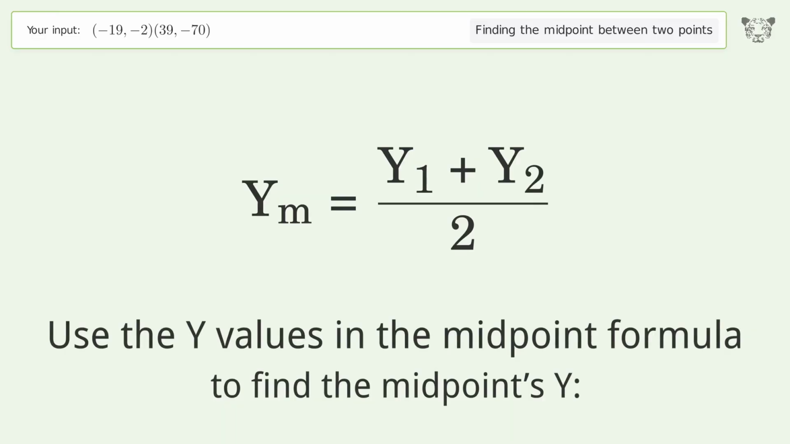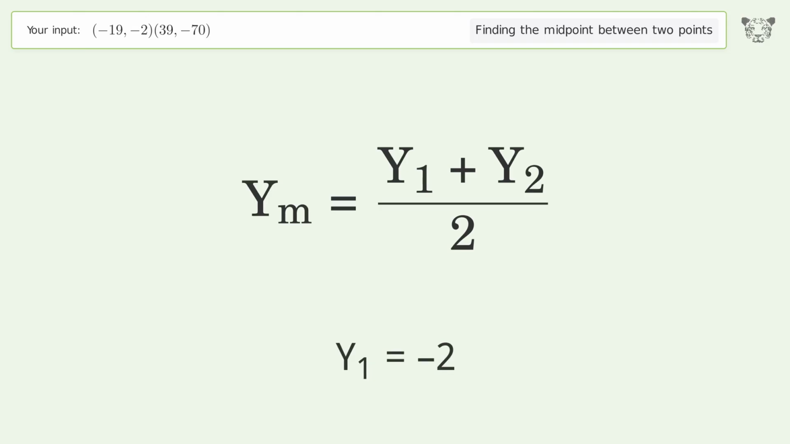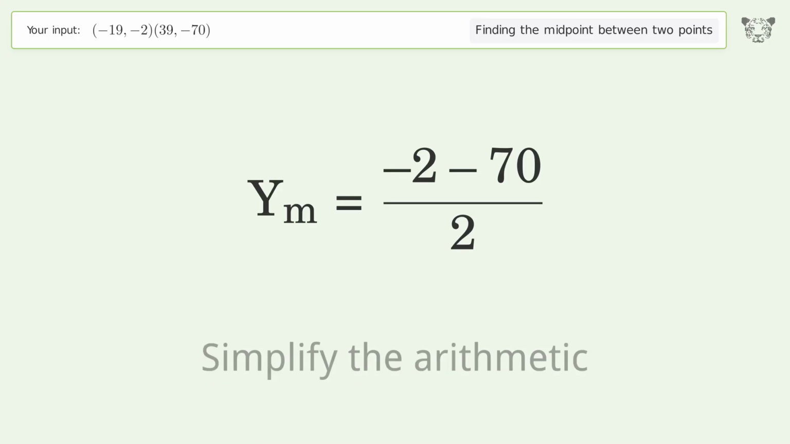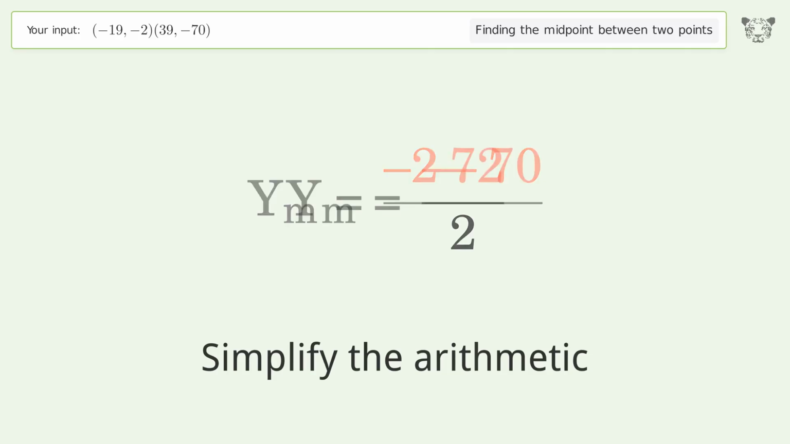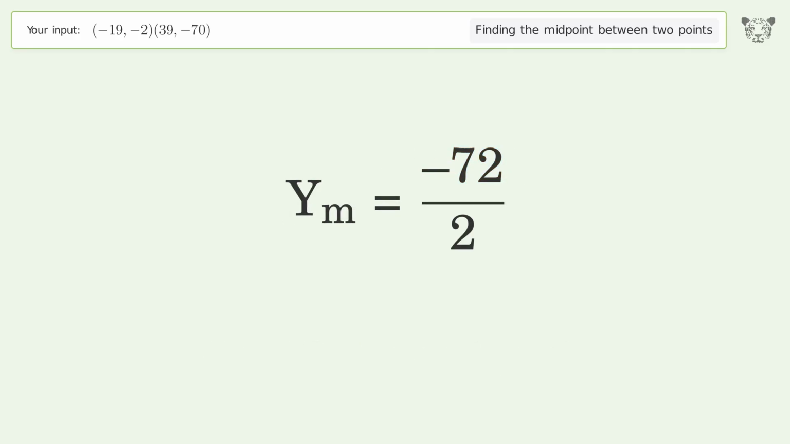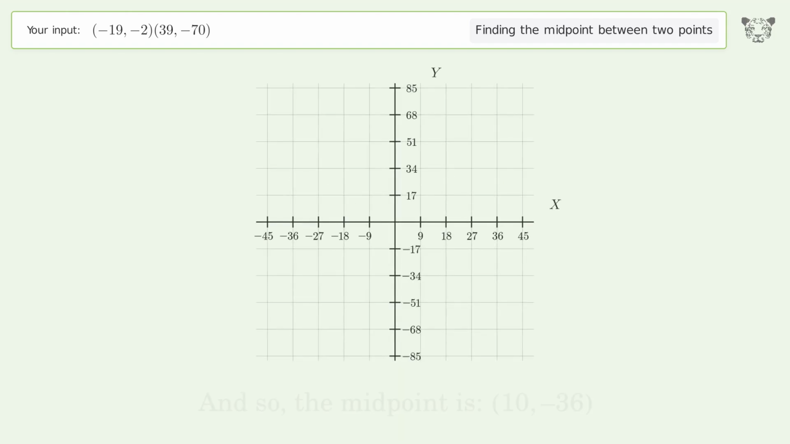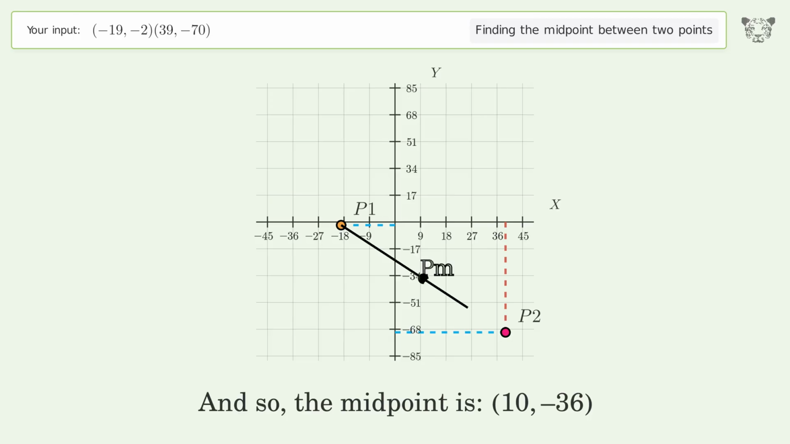Use the y values in the midpoint formula to find the midpoints y. y1 equals -2. y2 equals -70. Simplify the arithmetic. And so, the midpoint is 10, -36.